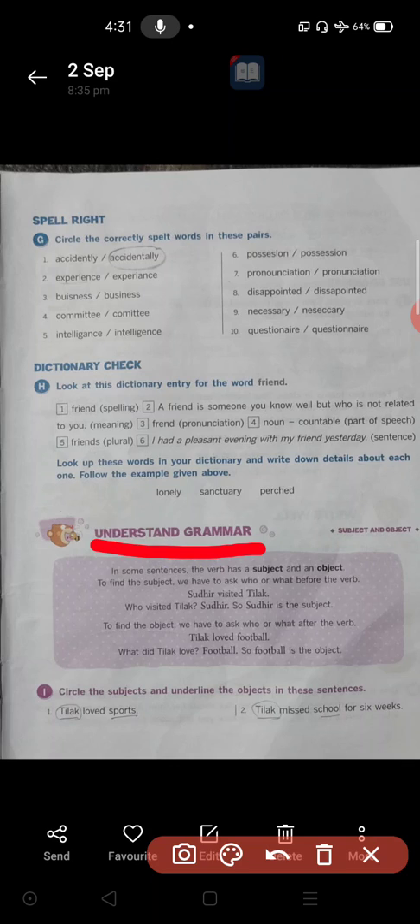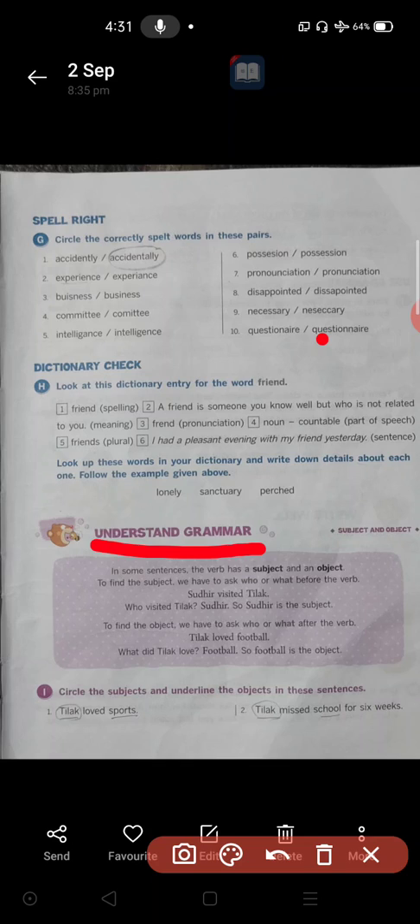Okay, who has done that work? Rama did that work. Who killed Ravana? Rama killed Ravana. So Rama is the subject. Who was killed by Rama? Ravana was killed by Rama. By whom was he killed? By Rama he was killed. So here Ravana is in the object part.